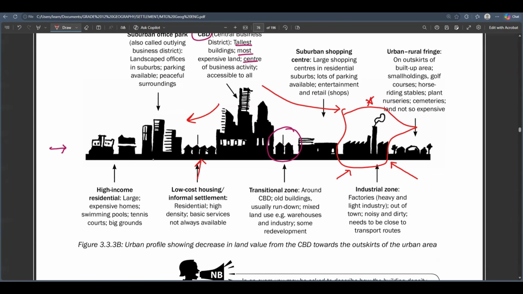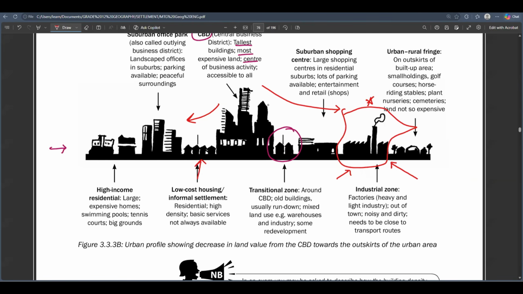You can never have a low income residential area at the CPD. You can never have them there because the CPD is expensive. So they need to move slightly away from the CPD.